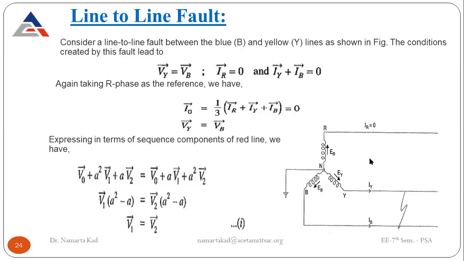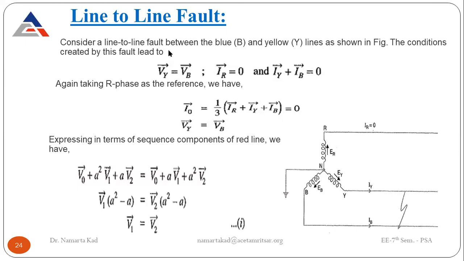Okay, the next analysis is line to line fault. For this, consider a line to line fault between the blue phase and the yellow phase lines. Now see here in this figure, the neutral is again grounded, and the fault is between the two lines, Iy and Ib. So when the fault is between the two lines, these are the conditions that come up in the system.